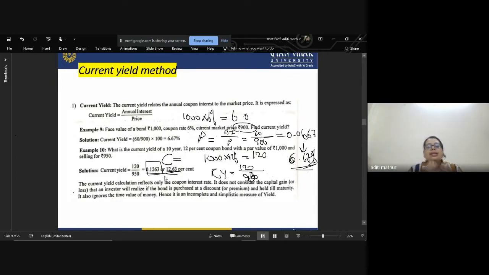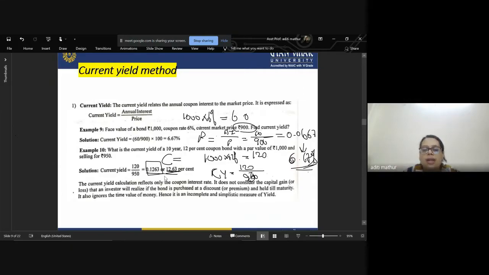Right? This current yield calculation reflects only the coupon interest rate. It does not consider the capital gains or losses which you are going to realize as an investor at the time of purchase or sale. It is just the calculation of what you are earning at present. It also ignores the time value of money.